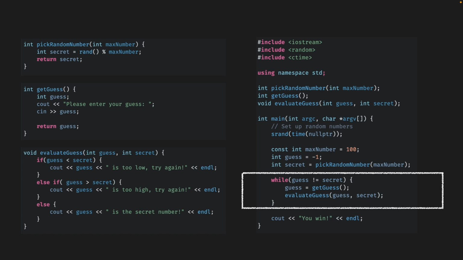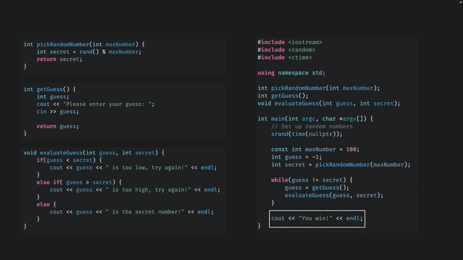So as long as the guess is not equal to secret, we prompt the user for the guess, they type it in, that function returns it, we store it in guess, then we pass that to the evaluate guess function. We are taking the output of one function, making it the input of another function, just like we showed with our peanut butter example. And then as soon as they get the guess correct, the loop is going to exit, and we're going to print the you win message at the bottom. Now, the details of this we went through kind of fast, but the important part of this video is not the implementation of these functions, it's the algorithmic thinking we used to come up with what functions we needed and how to connect them together.